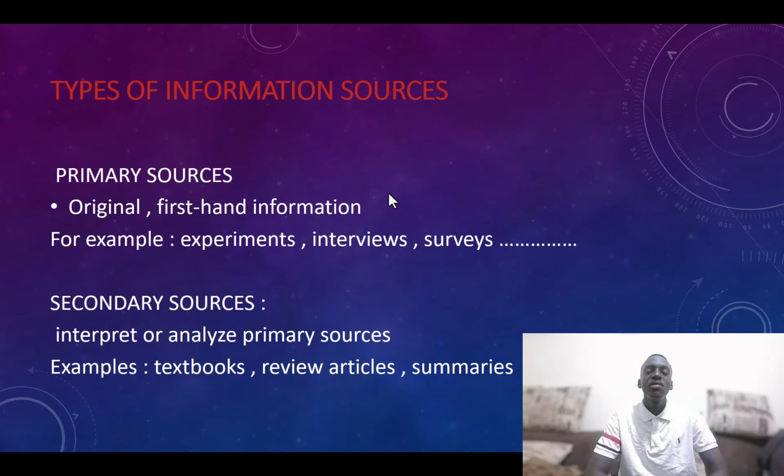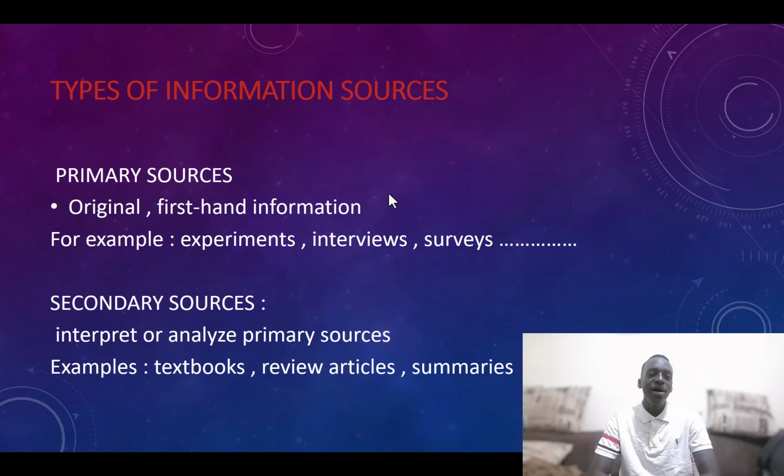Let's say, for instance, you've been in an argument and you were present while the argument was happening. That is a primary source of information because it's not tampered with. For example, you can have experiments, interviews, or surveys. The information in all this is a primary source. It's original, not tampered with, and not interpreted in any way.